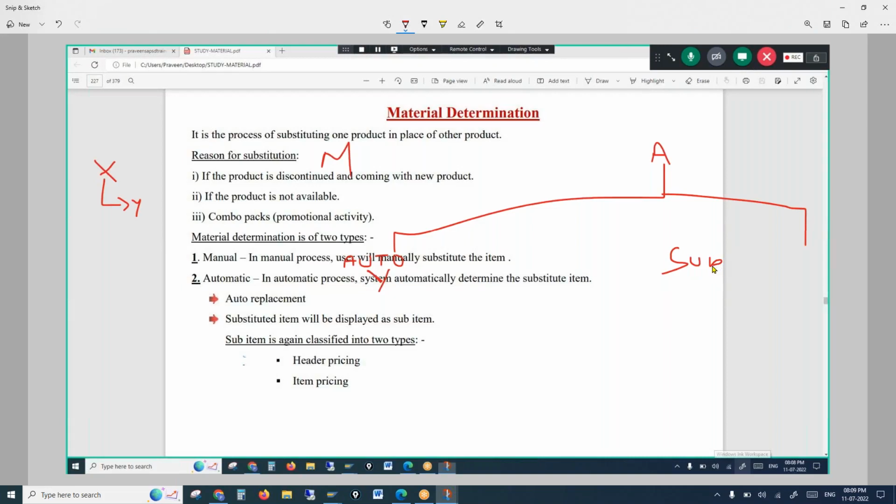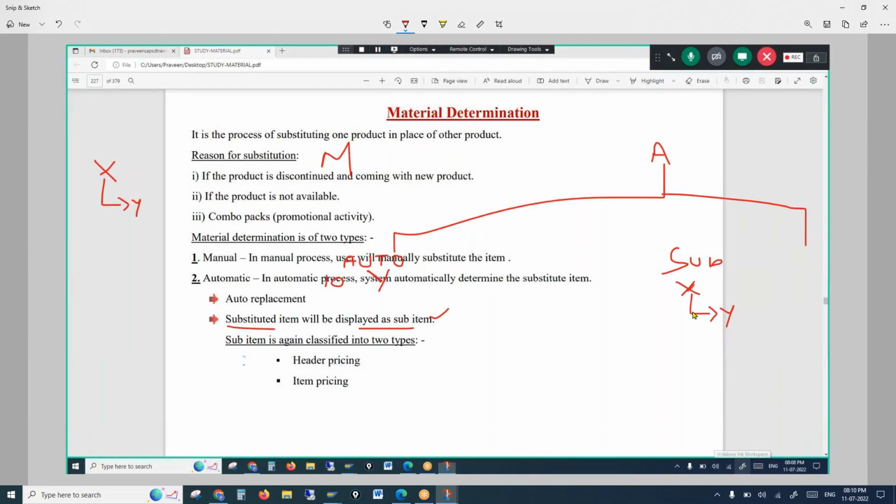Substituted item displayed as sub item. You could see here, in this case, the user is trying to create serial number 10, X, but the system has automatically replaced X and you could see only one item, that is Y. But when it comes to substituted item displayed as sub item, the system will show both serial number 10 X, and serial number 11, Y.